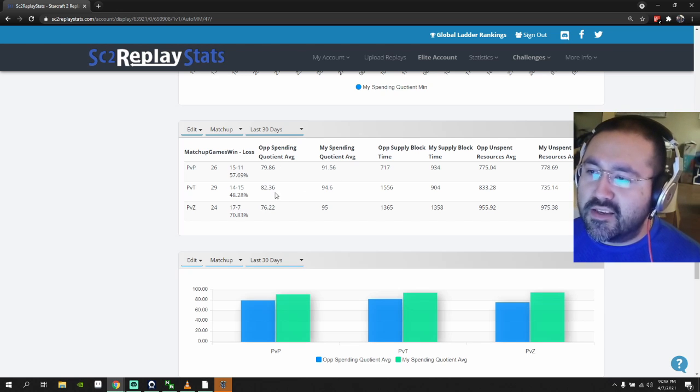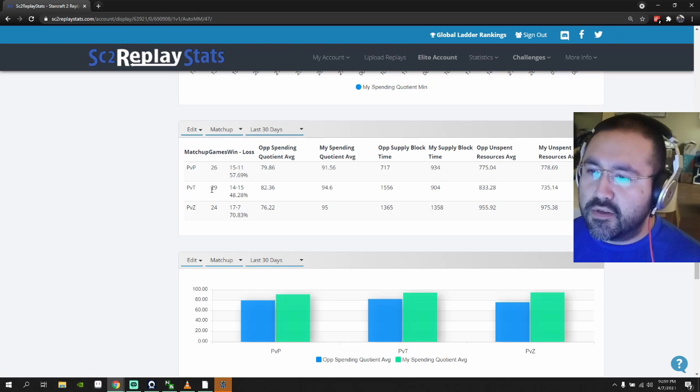So this breaks these things down per matchup. Here's PvP, PvT, PvZ. So against Protoss, I played 26 games. I won 15 of them. I lost 11 of them. The spending quotient average of my Protoss opponents has been 79 minus 91. Opponent supply block time. So look, I've been supply blocked more often than my Protoss opponents. Let's see, opponent unspent resources, we're about at the same.